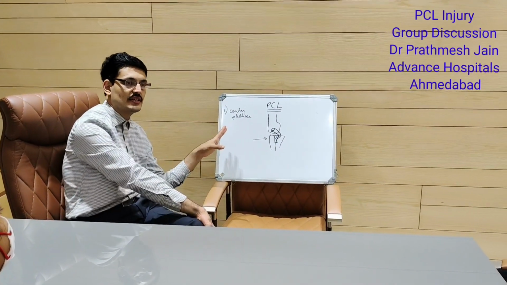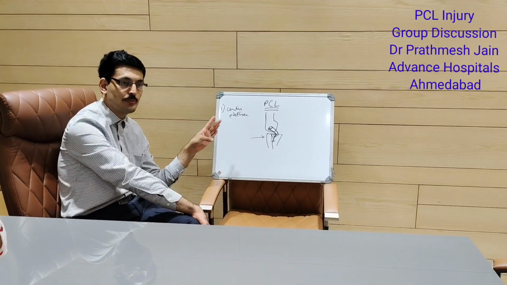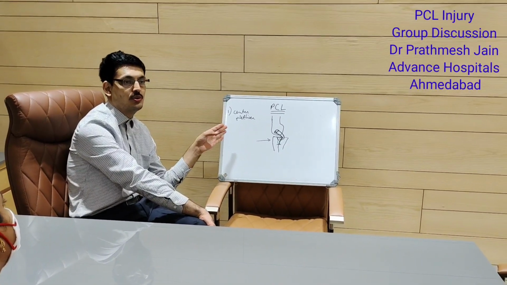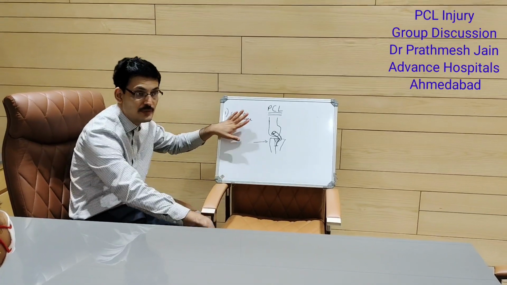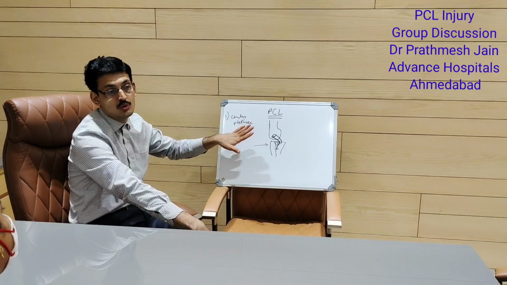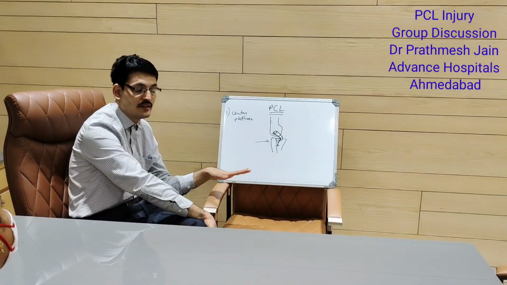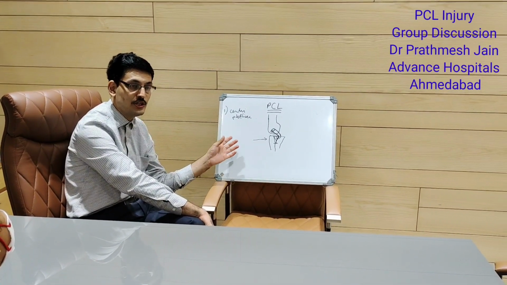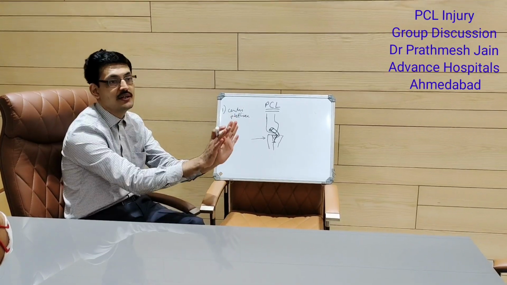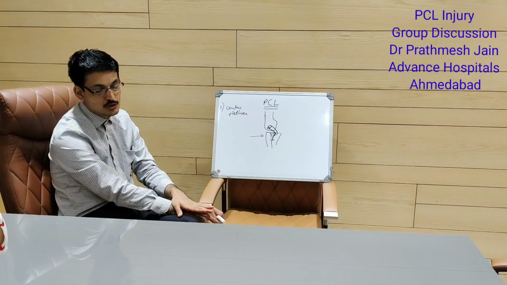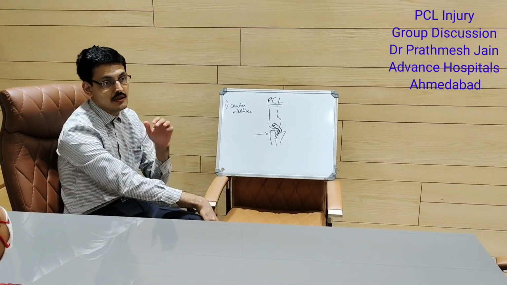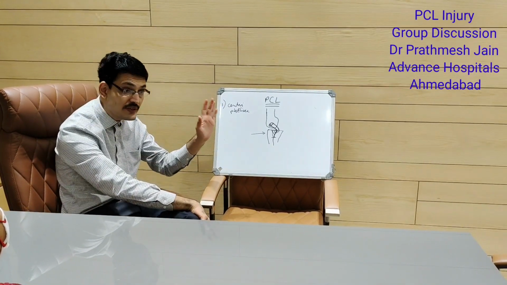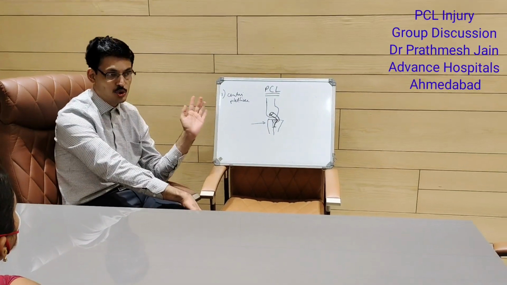So the change in concept over time is that for PCL, you should not do a reconstruction by removing the PCL, but you need to do a PCL augmentation, which means you put the graft over and above the existing PCL. You don't touch the PCL which is there, because it will be there in 90% of the cases, like I will show you tomorrow.